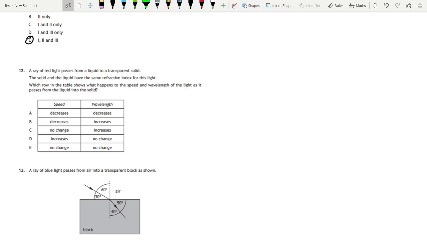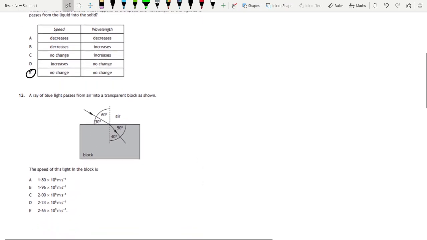If they have the exact same refractive index, then it's like they're not passing into a different material at all. So it's like if they were going from water to water. So there would be no change at all for either of those. So E is the correct answer there because the change in refractive index is the thing that changes the wavelength or the speed. Number 13.